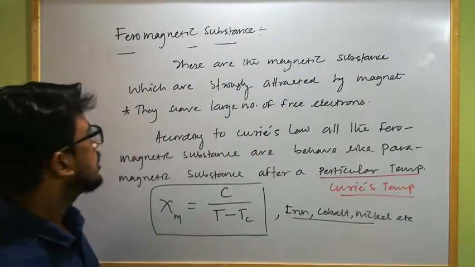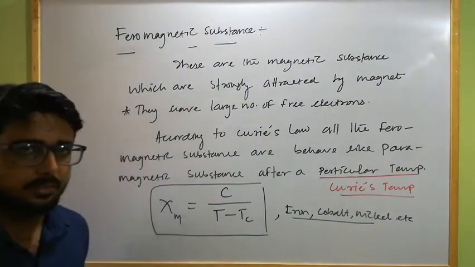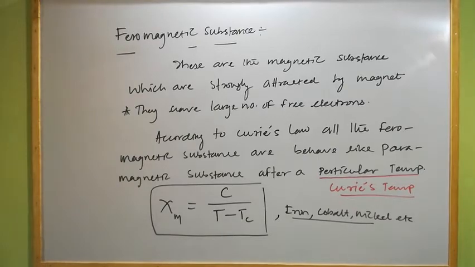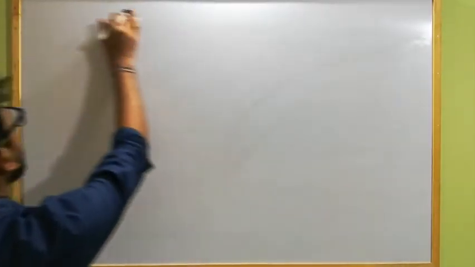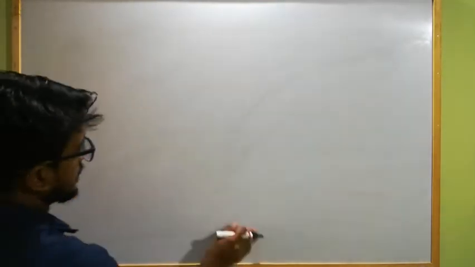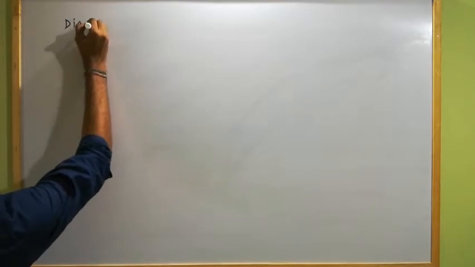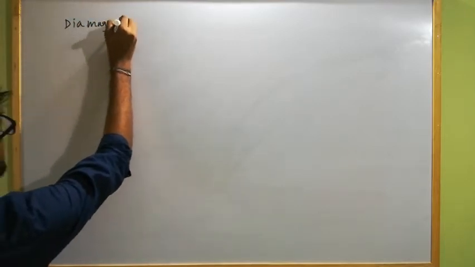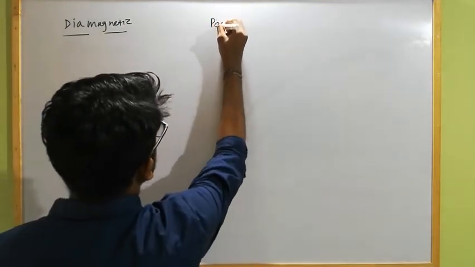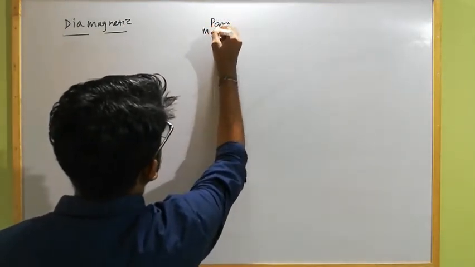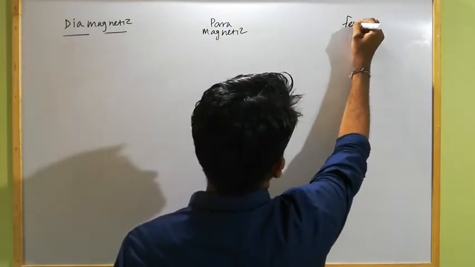So now let us compare these three types of substances combined. Okay, so now compare between diamagnetic, paramagnetic and ferromagnetic substances side by side. So here diamagnetic substance, paramagnetic substance, and ferromagnetic substance.